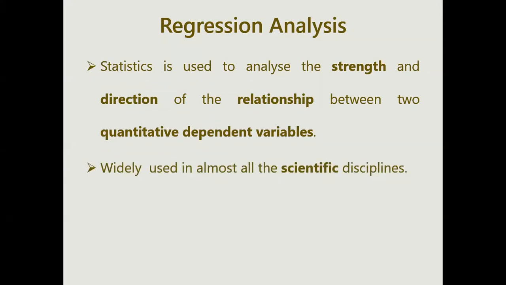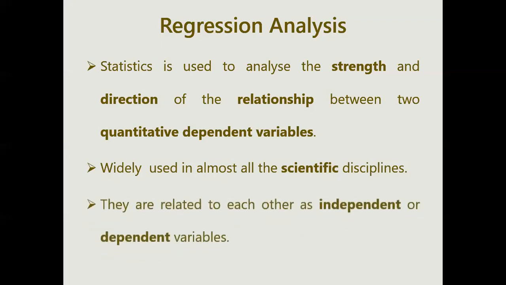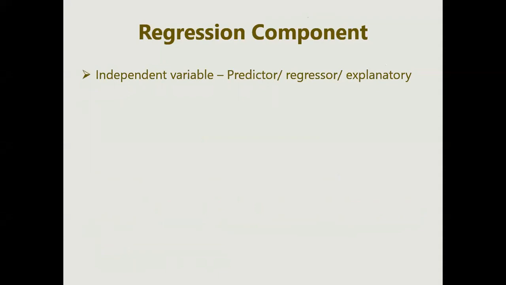It is used in almost all disciplines, and the variables are related to each other as independent and dependent variables. Now, what are independent and dependent? Independent variables are the predictor, regressor, or explanator.